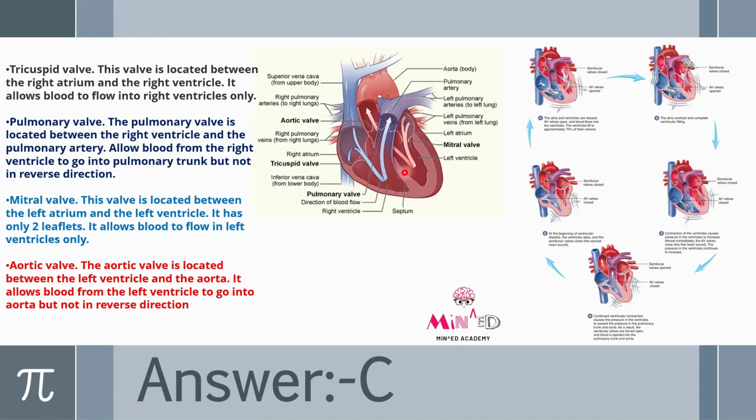Okay, and it allows blood from the right ventricle to go into the pulmonary trunk, but not in the reverse direction. So here blood will go in one direction only. Blood will not come back in the reverse direction. Okay. Next we have mitral valve.